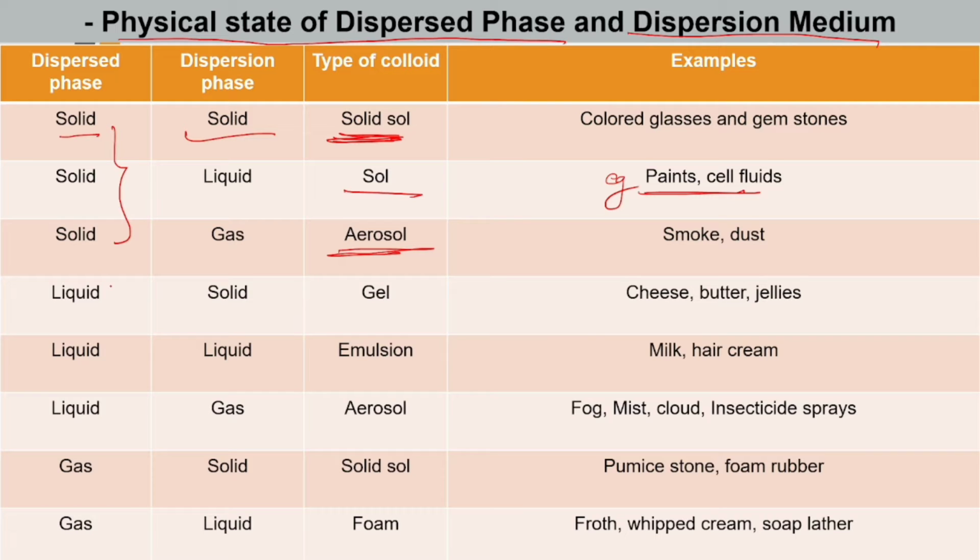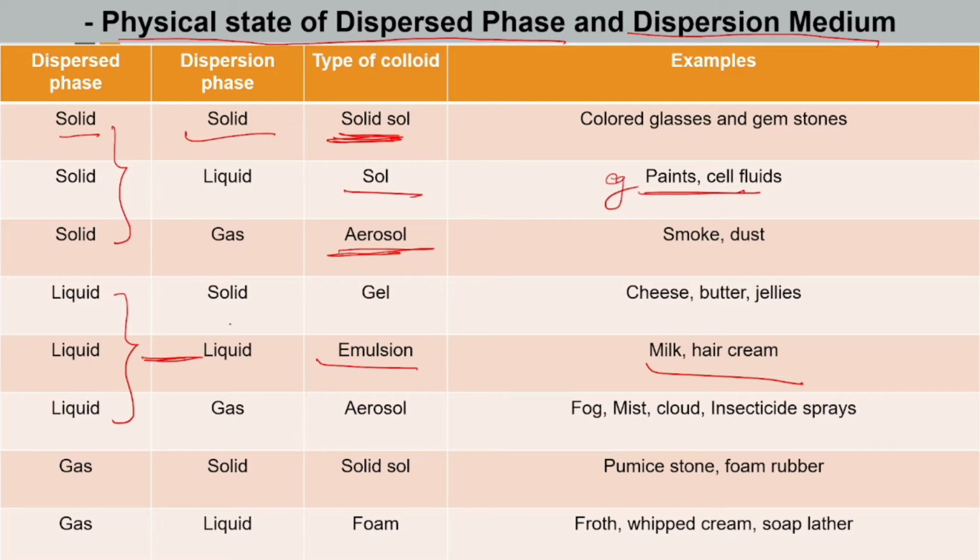The next classification is liquid as the dispersed phase. Liquid in solid is called gel. Cheese, butter, and jellies are the examples. Liquid in liquid is called emulsion, and milk and hair creams are examples. Liquid in gas is called aerosol.